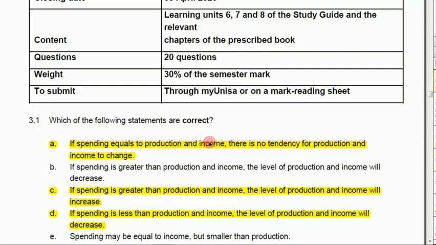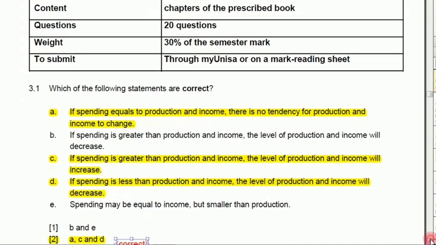So this is correct because when A is equal to Y, all it means is things are in an equilibrium state and there is no need for any change. There is no need for either increasing income, increasing production, or increasing spending because things will be in an equilibrium state. That's the desired state.